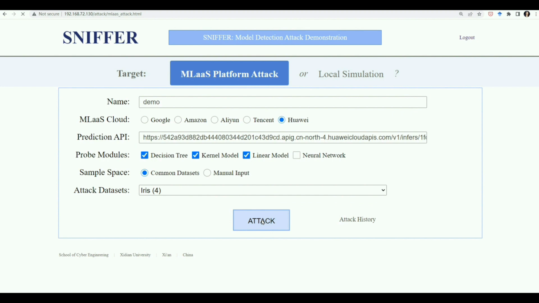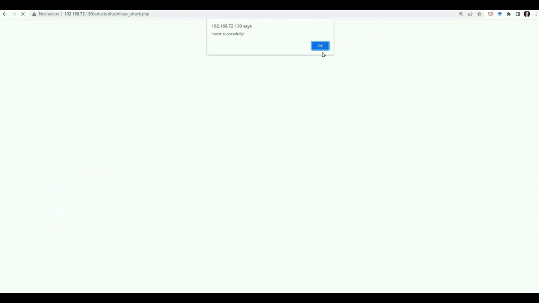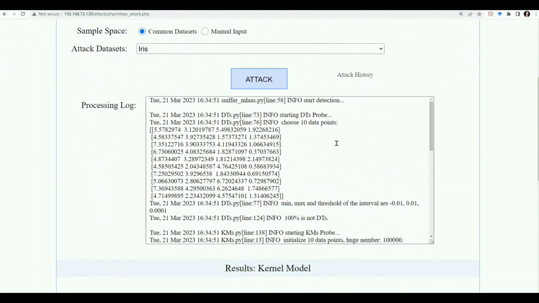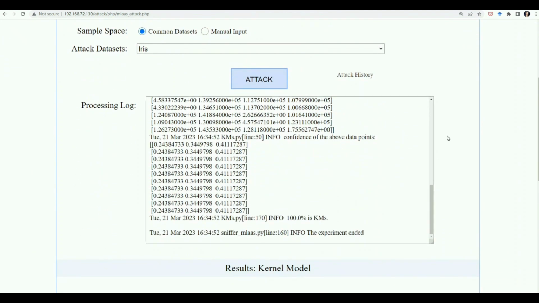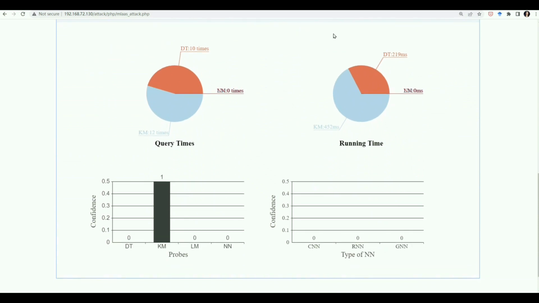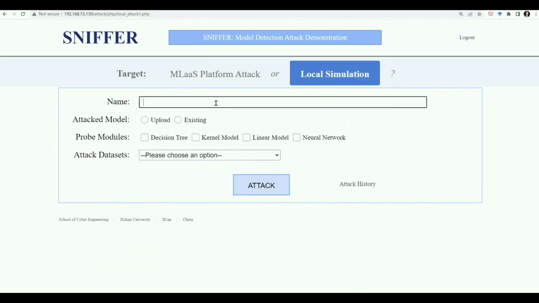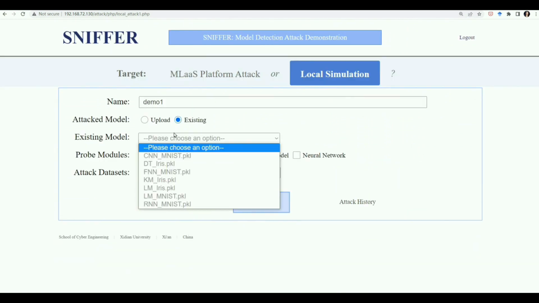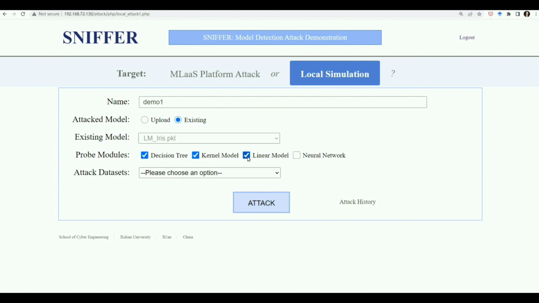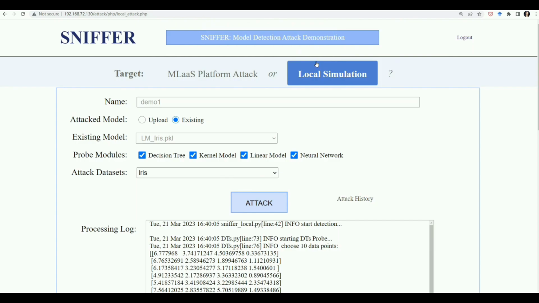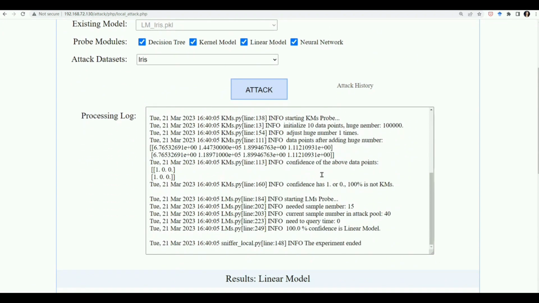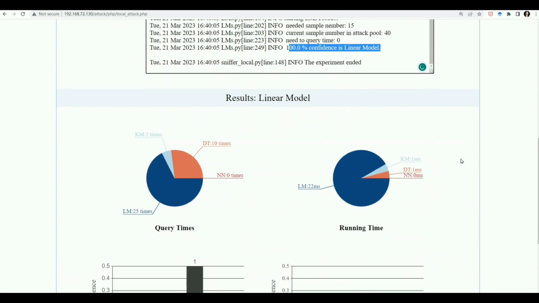When Sniffer is finished, the page shows the processing log and the results. For example, the detailed data points after adding perturbations in the DT and KM probes. Moreover, the final results are shown in pie and bar charts. Local simulation allows the audience to choose built-in models or upload a model trained by themselves to test the algorithm. The rest of the interactions are similar to the MLAS platform attack.